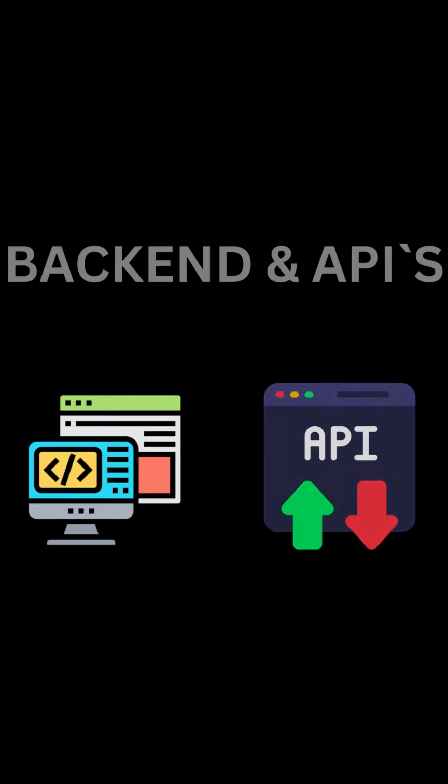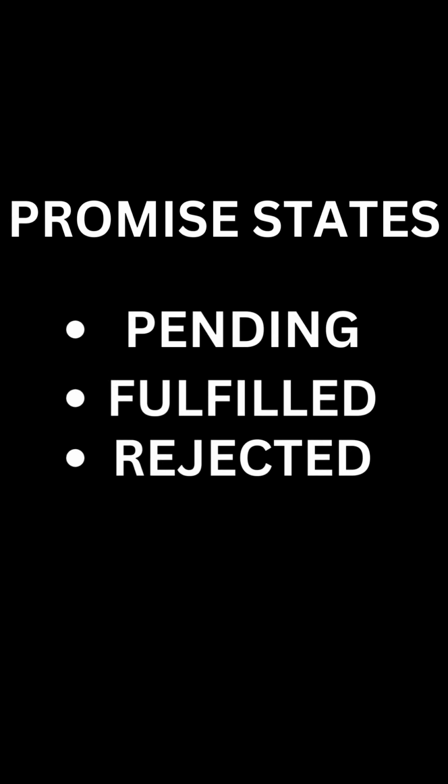A promise stays in three types of states, which are pending, fulfilled, and rejected. The pending state is the initial state, which is neither fulfilled nor rejected. The fulfilled state means that the operation was completed successfully, and the rejected state means that the operation failed. A promise is said to be settled if it's either fulfilled or rejected, but not pending.